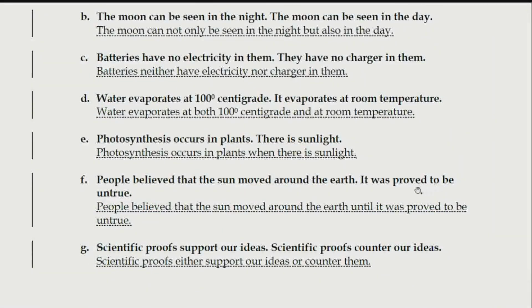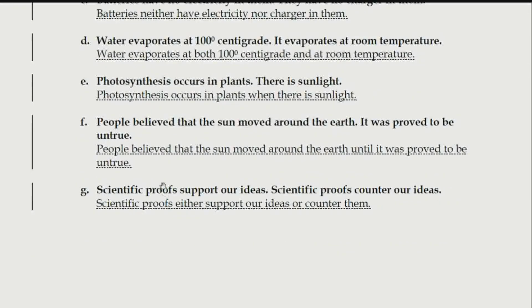It was proved. Proved means they got some proof, or in Hindi it is known as iska sabut mila. It was proved to be untrue. People believed that the sun moved around the earth until jab tak it was proved to be untrue. Scientific proofs support our ideas. Scientific means using proofs that are related to science. That means facts which are true. Scientific proofs support our ideas.